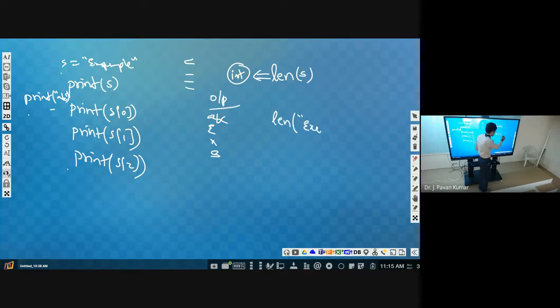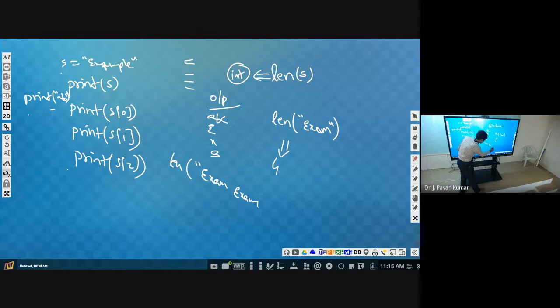Suppose I give length of exam, 4. Next, length of example, what will be printed?